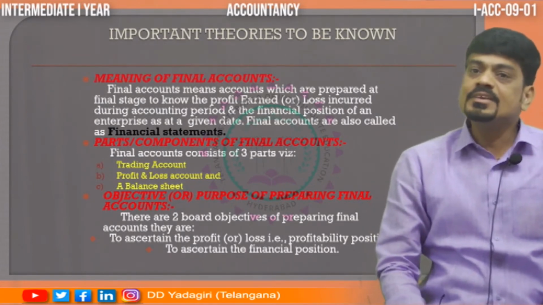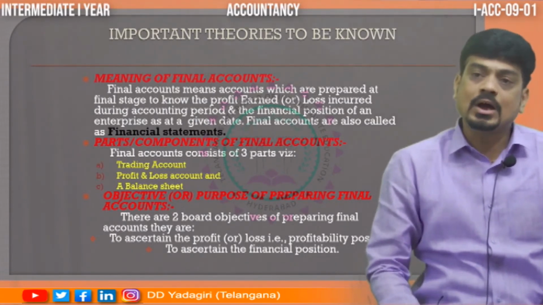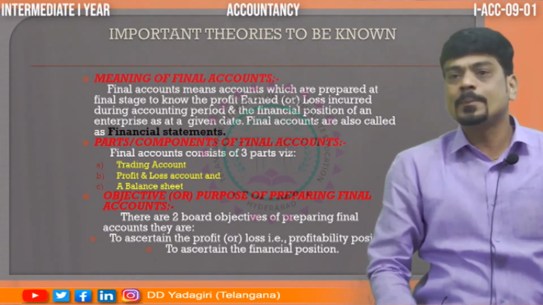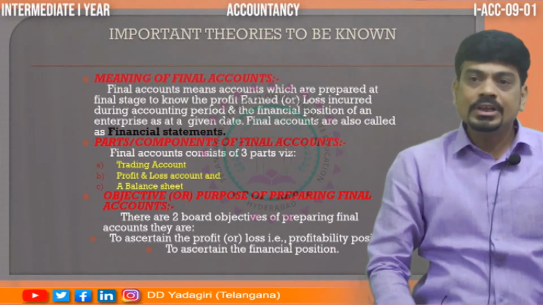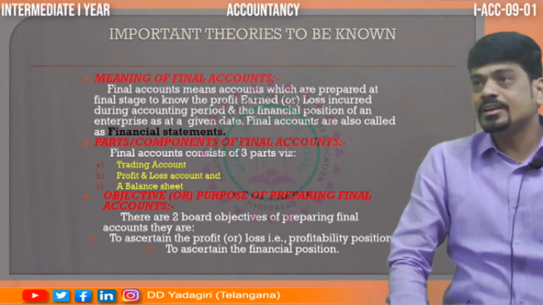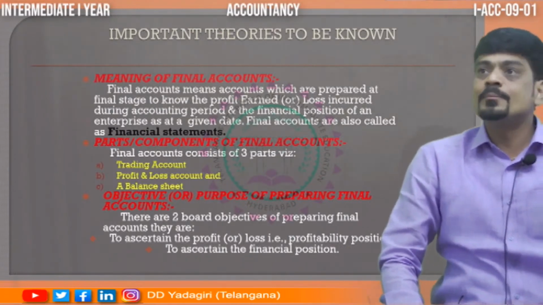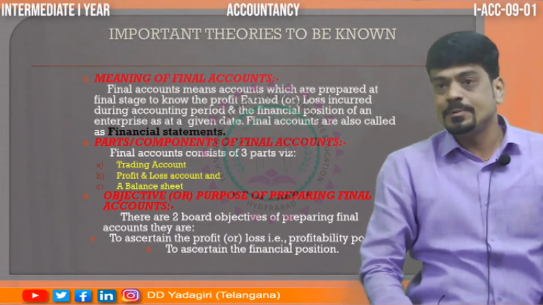And here, when we see what are the parts of final account, in the sense how the final account looks or what final account comprises of. So dear students, final accounts, which are also known as financial statements, comprise of three parts, keep in mind.